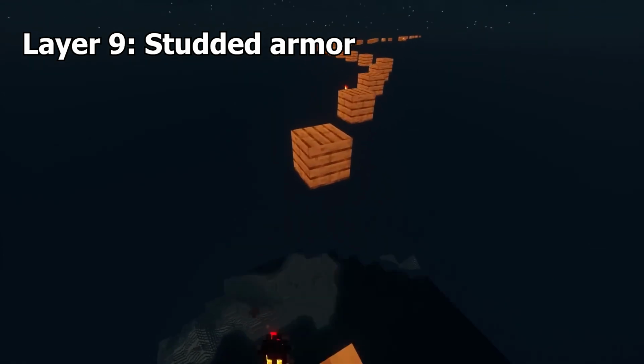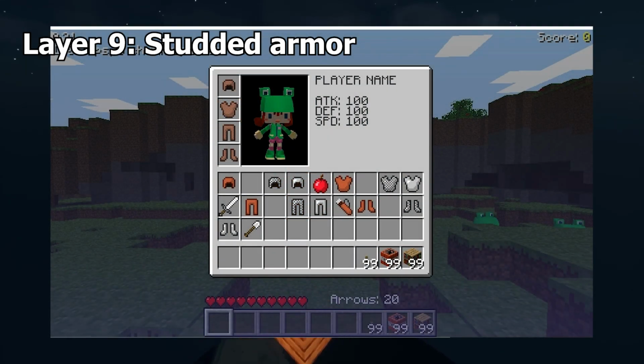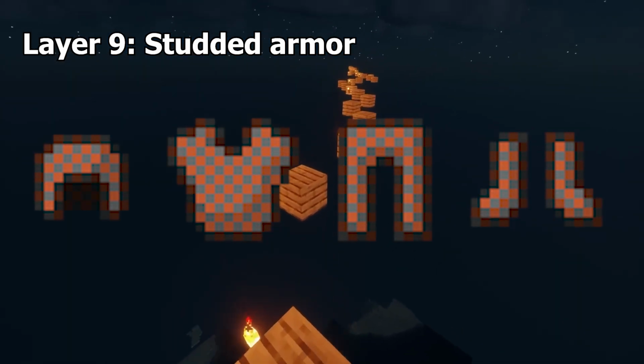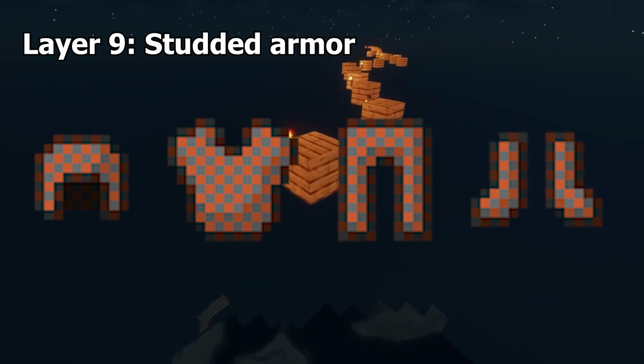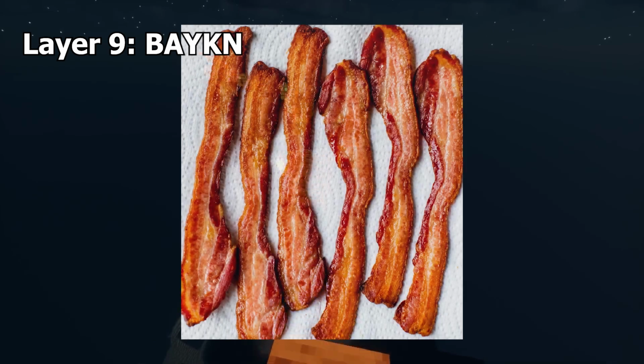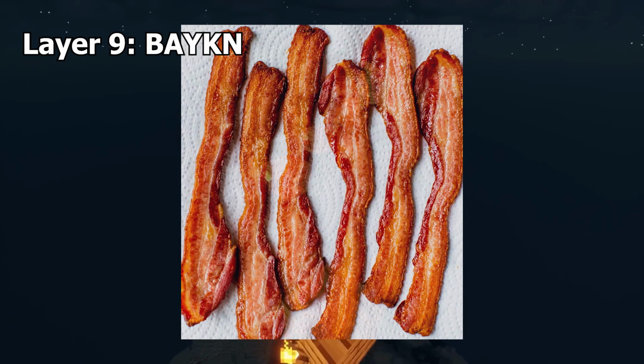Studded armor. Studded or leather chain armor was an in-dev type of armor that was in between iron and leather. The armor sprite was taken from Notch's unfinished game Legend of the Chambered, and it, along with plate armor, are the only 2 armor sets to have been removed from the game. Bacon. Bacon is a splash text that can appear for the Bedrock version of the game. It was removed for seemingly no reason.